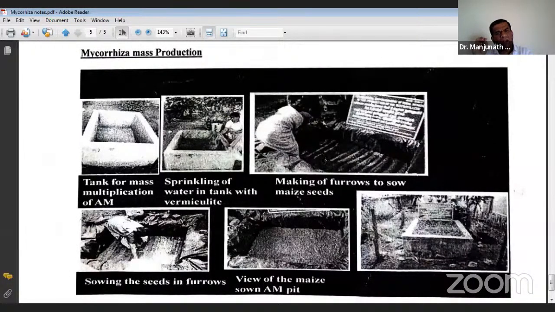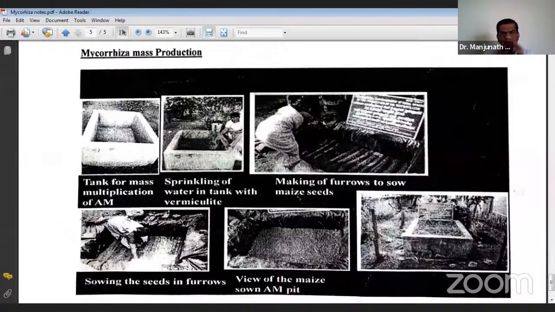Okay, and you can see the sowing of the seeds in rows is done, and at this sowing stage, the VAM culture has to be added, and the maize or sorghum, once it is established, the VAM mycorrhizal colonization would have developed very nicely in the host root tissues.